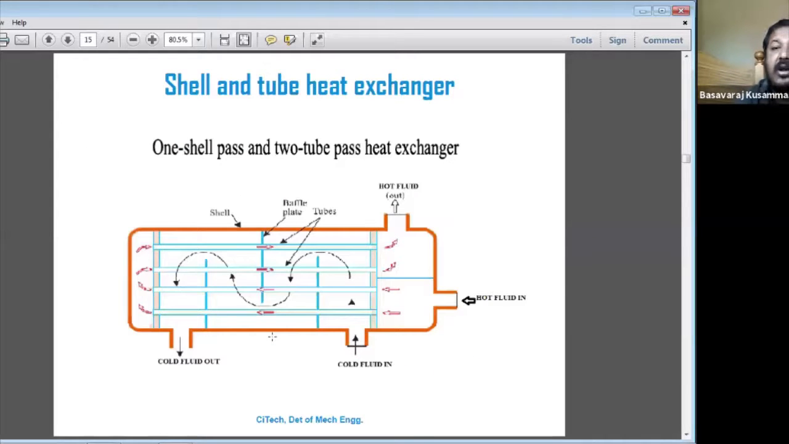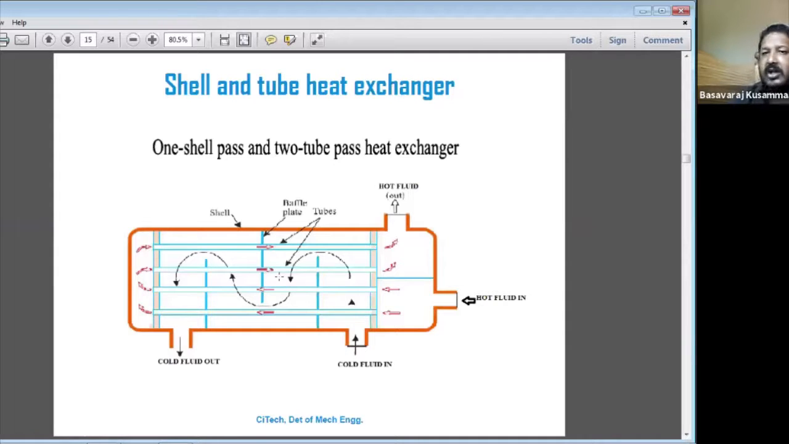Next, under design and construction, is the shell and tube heat exchanger: one shell pass and two tube passes. This is called the outer shell here. Then these are called the tubes here. That means one shell and tube heat exchangers.